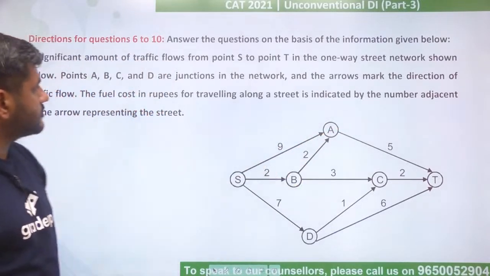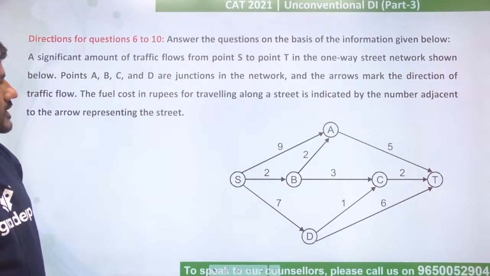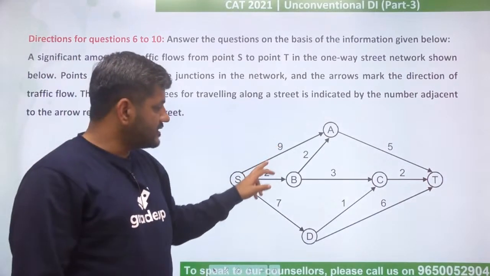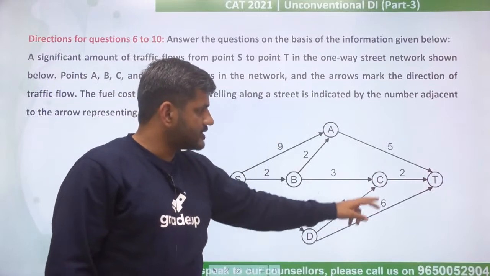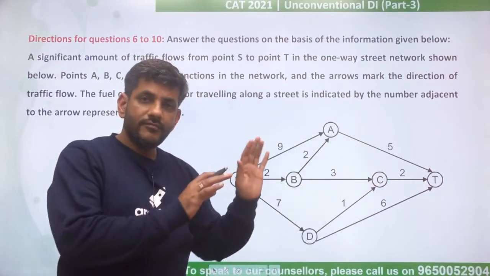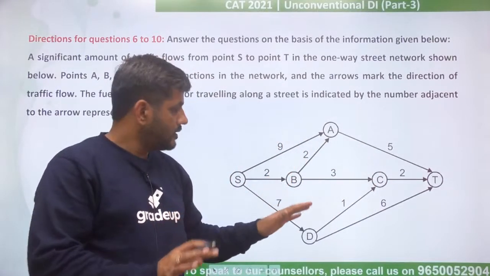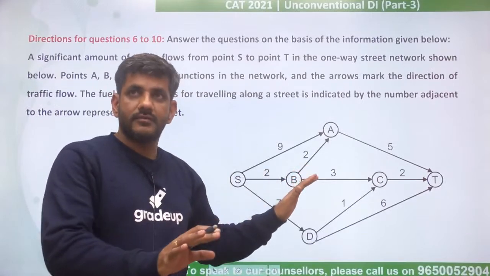A, B, C, D are the junctions. The fuel cost in rupees for traveling along a street is indicated by the number adjacent to the arrow. So these 9, 2, 2, 3, 7, 1, 6, 2, 5, these are the fuel costs, right? So I hope you have read this much now.